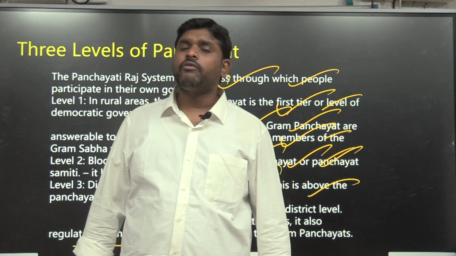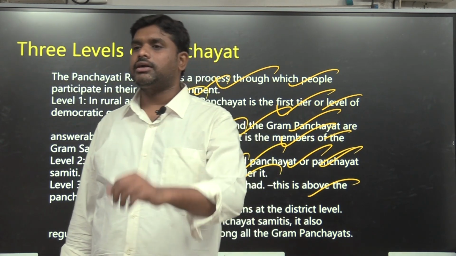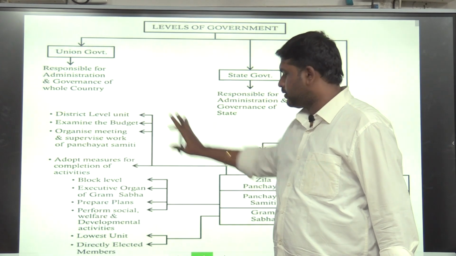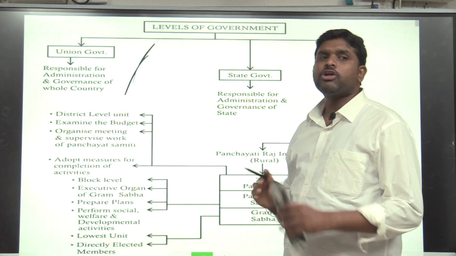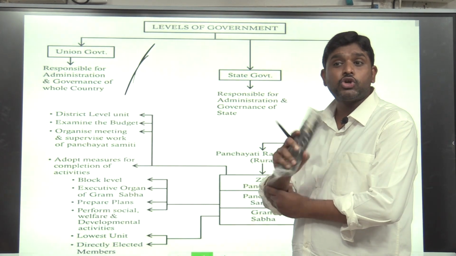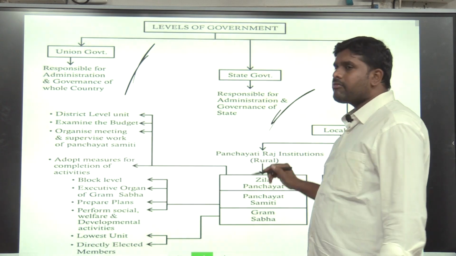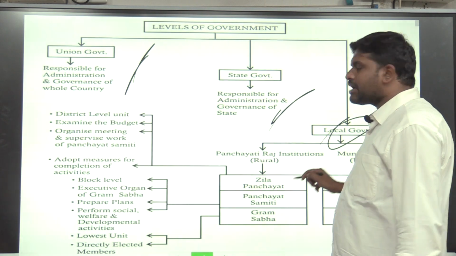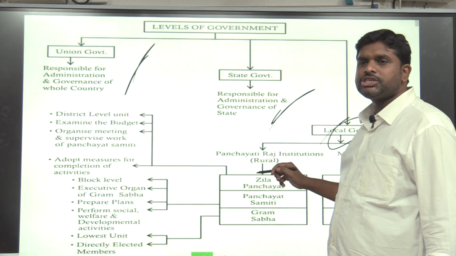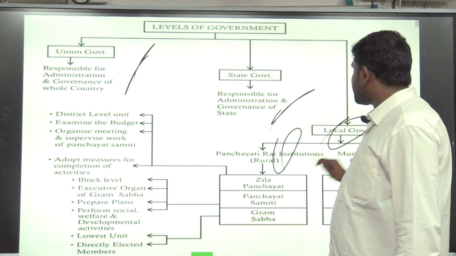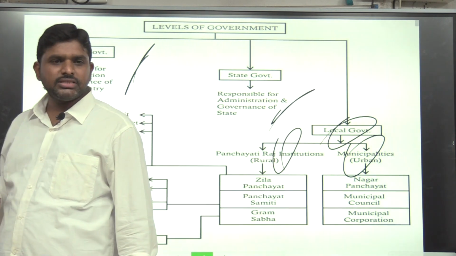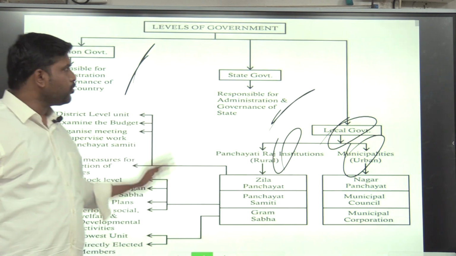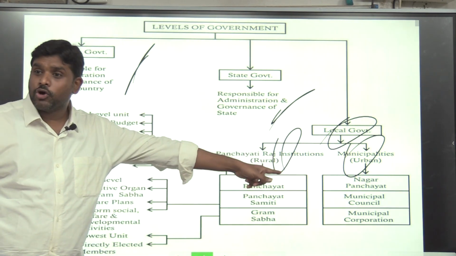Because the Chief Executive Officer of Zilla Praja Parishad is the district collector. So, levels of government: union government. Union government is responsible for the administration of the country. State government is responsible for administration and governance of the state. Local government is responsible for administration and governance at the local level, which is Panchayati Raj and municipality. Union level, state level and local level.